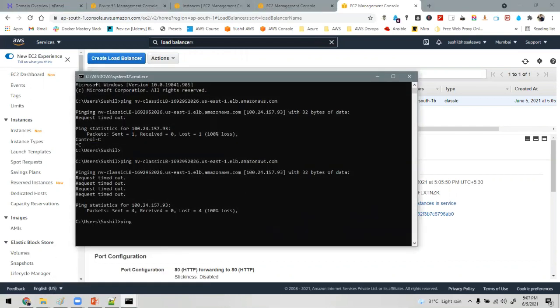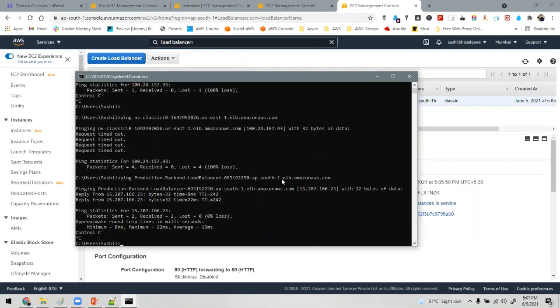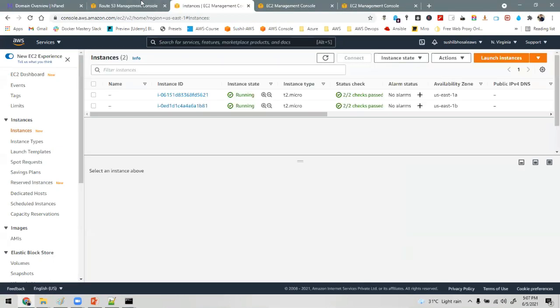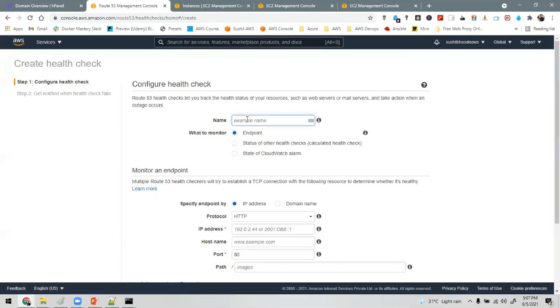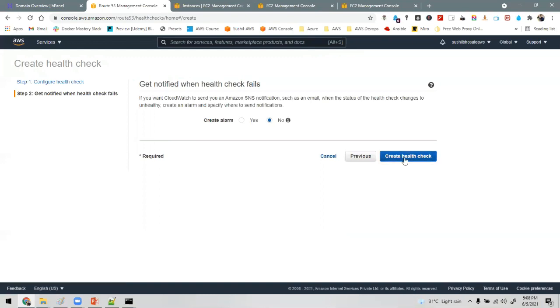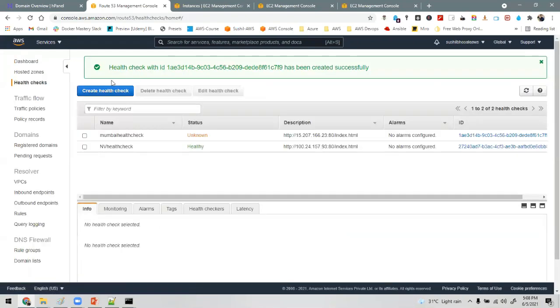What is the IP? 15 dot. So for this health check, for this Mumbai health check, I am putting the IP address of the load balancer, port 80, index.html. Next, create. Now the initial prerequisites are ready.